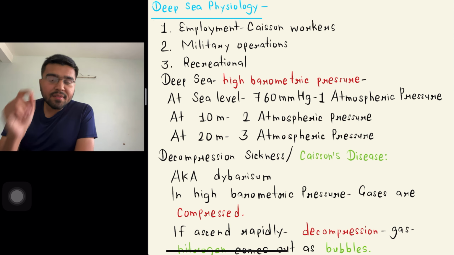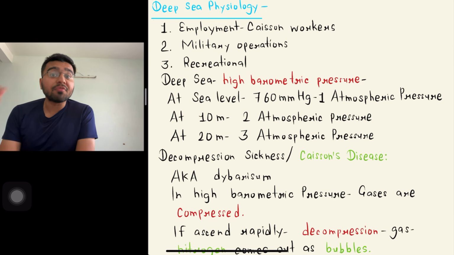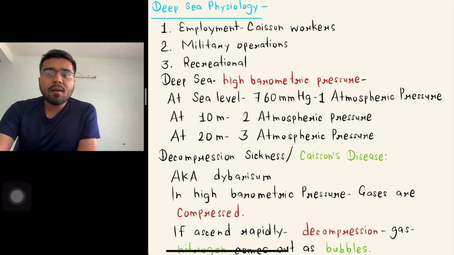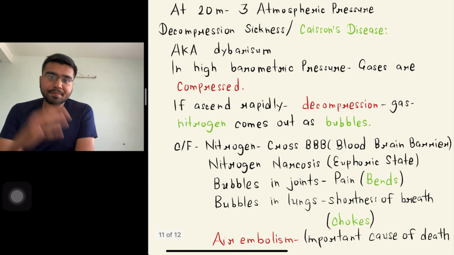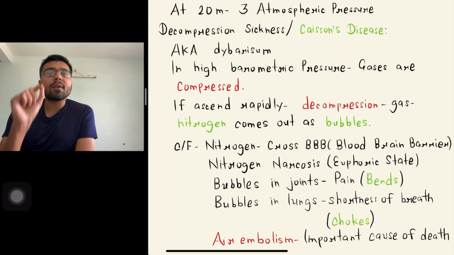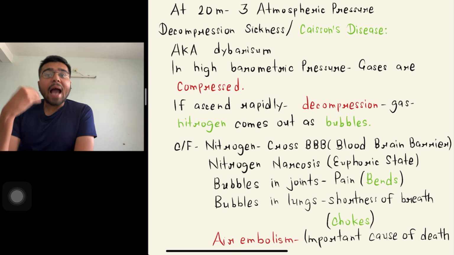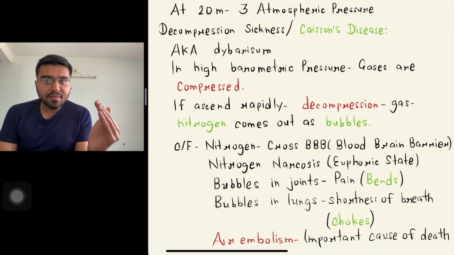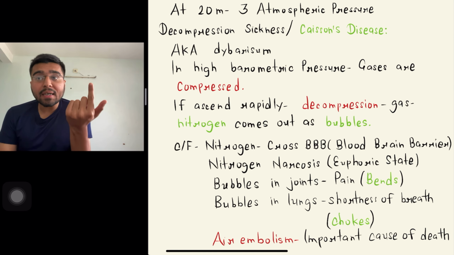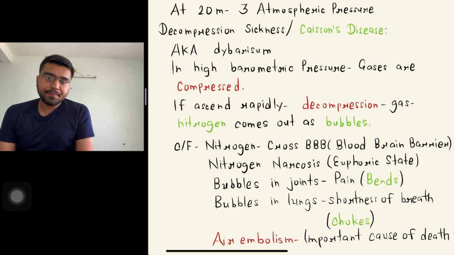So there is one disease that is related with this physiology, known as decompression sickness, also known as caisson's disease. It is also known as dysbarism. So decompression sickness, caisson's disease, or dysbarism, these are all the same phenomenon. In high barometric pressure, gases are compressed. If ascent happens rapidly, that will lead to decompression and nitrogen comes out as bubbles.